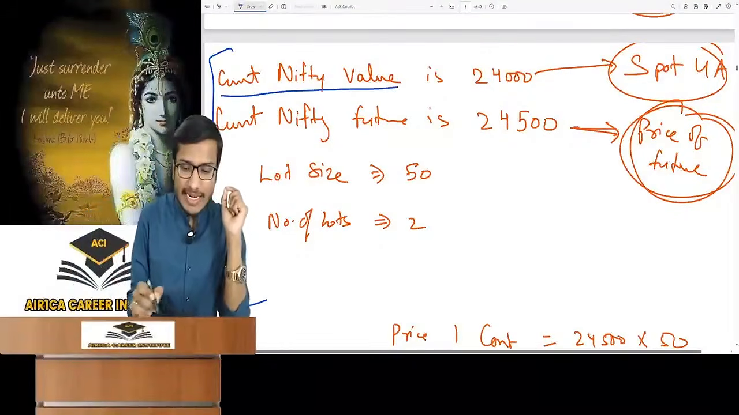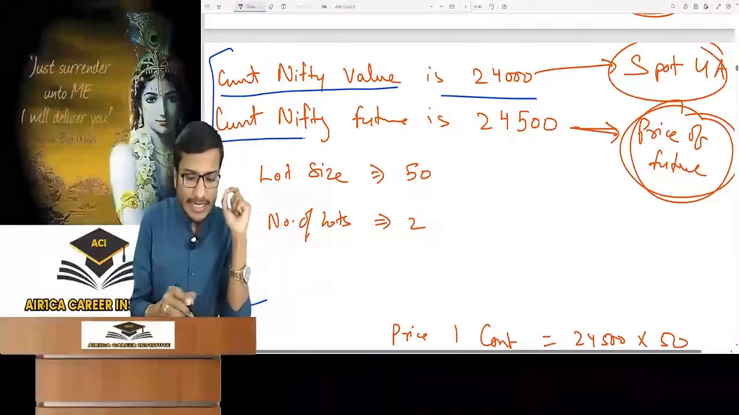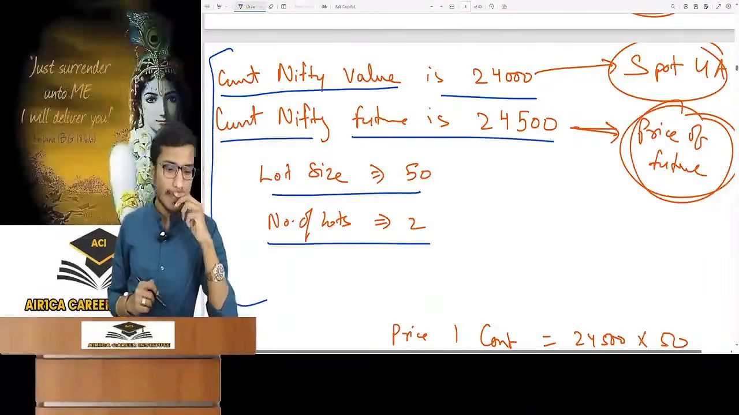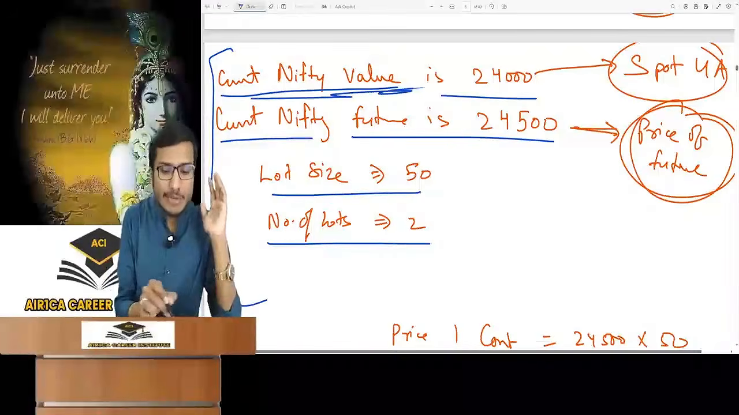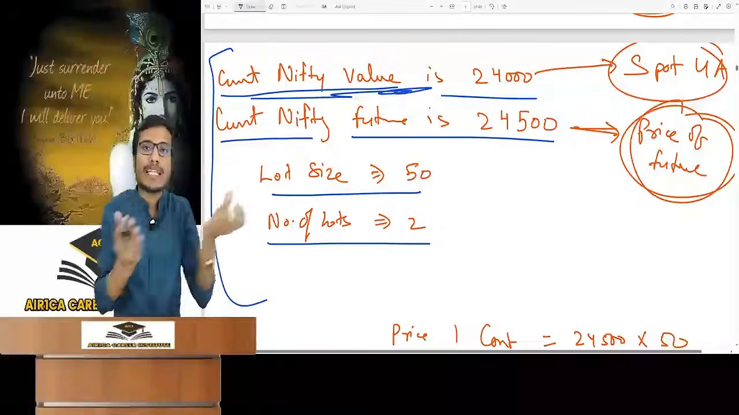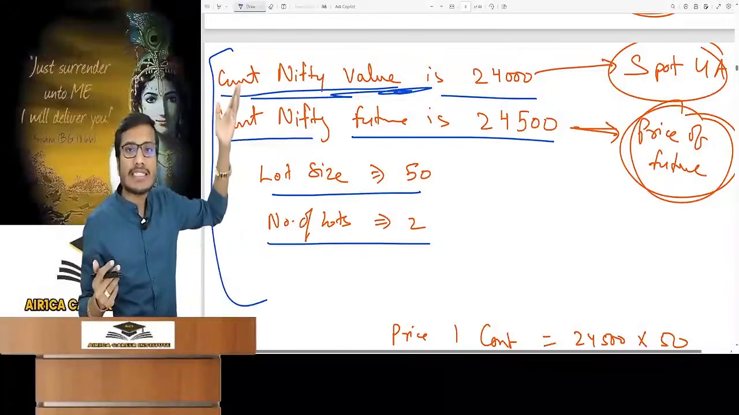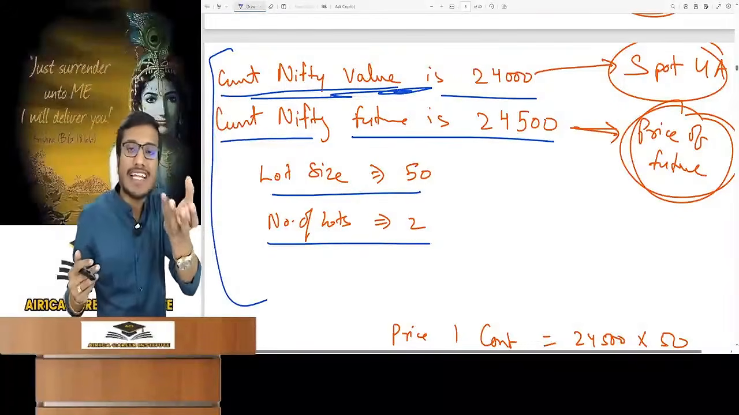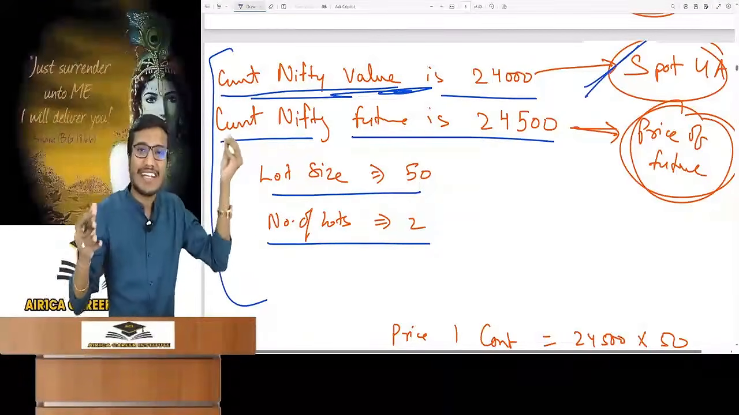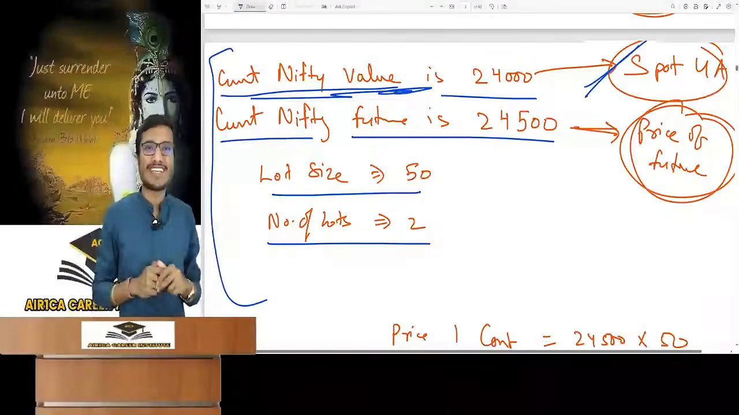Current Nifty value is rupees 24,000. Current Nifty future is 24,500. Lot size 50. Number of lots is 2. Current Nifty value is given to you as rupees 24,000. What is this? It is the value of Nifty. Some people think that it is the price of future. No, it is not. It is the value of current Nifty. The spot price of the underlying asset is given. The underlying asset is Nifty and its spot price is given.